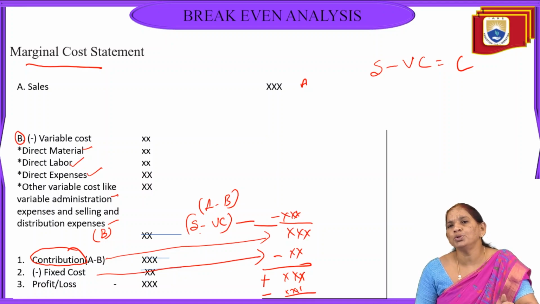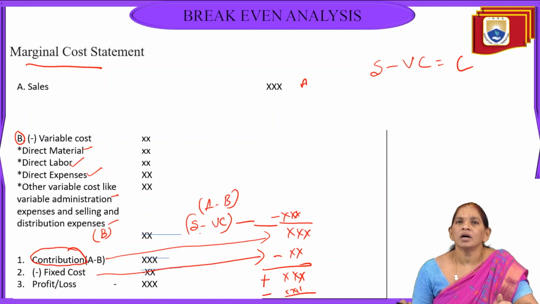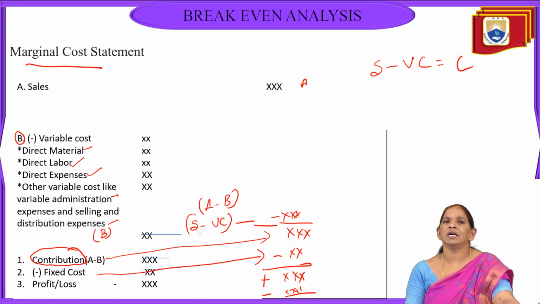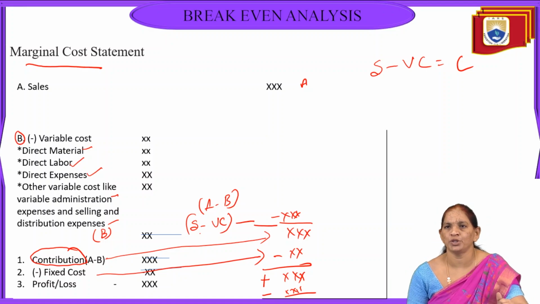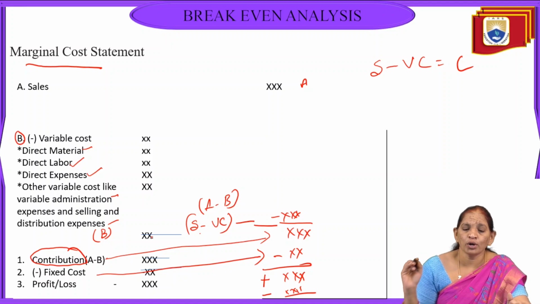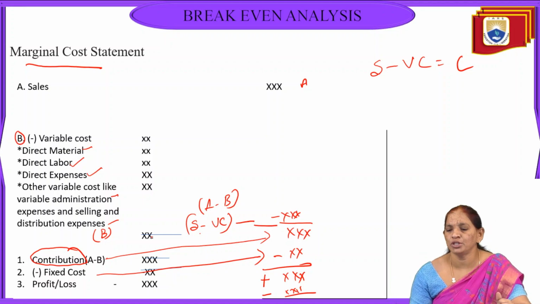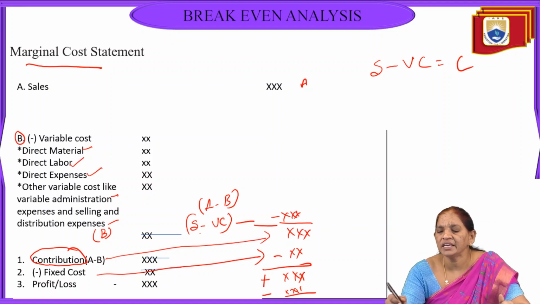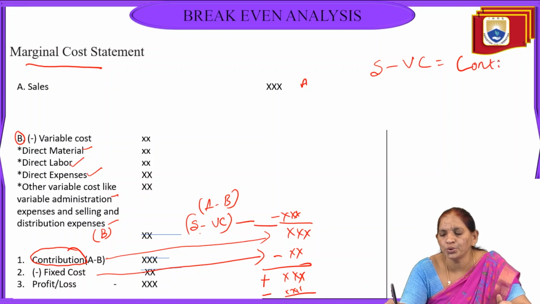With that contribution only, we are able to take different types of decisions in the marginal costing statement or in management. We do the analysis with the help of this contribution. So this is the formal statement of marginal costing. We can get sales minus variable cost as the contribution.